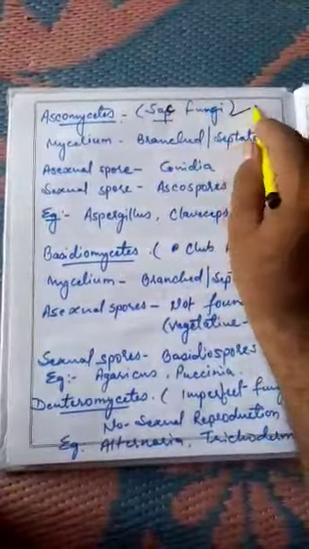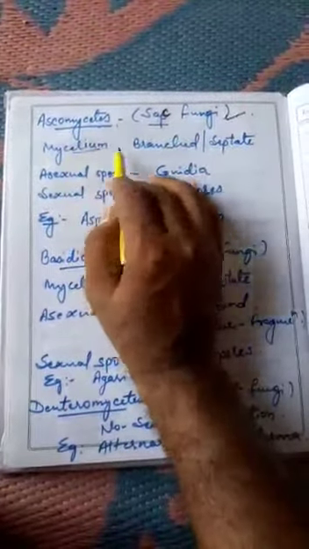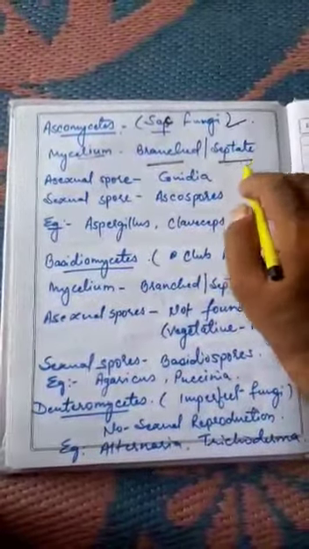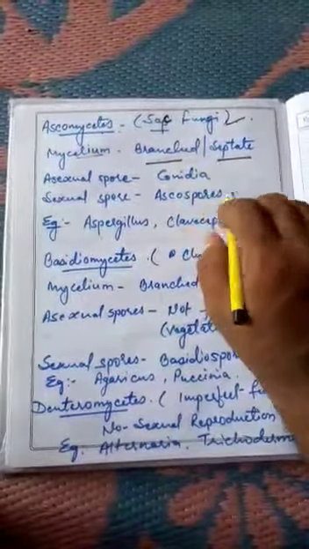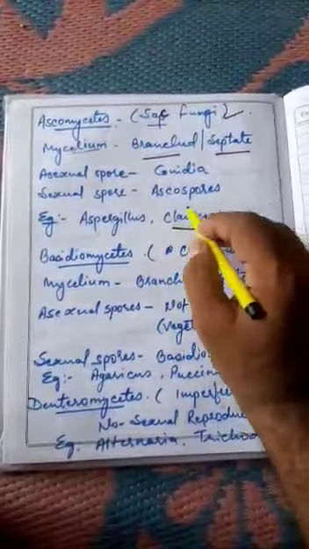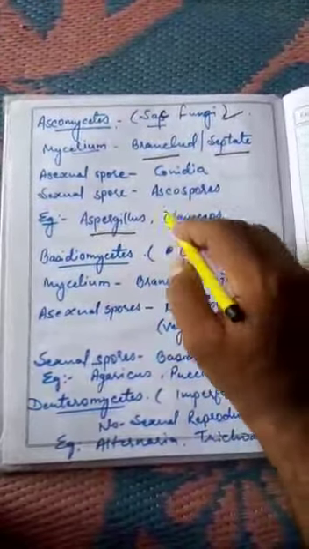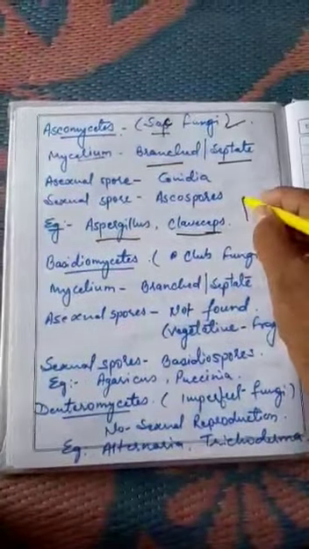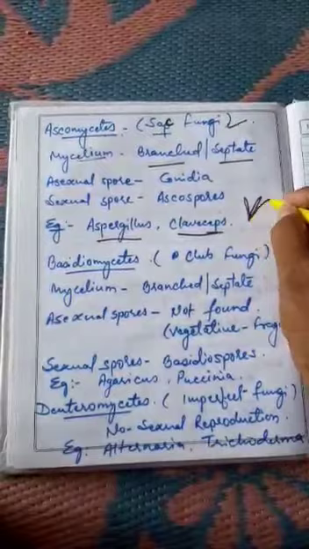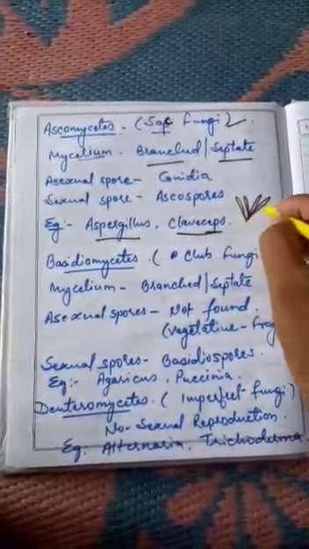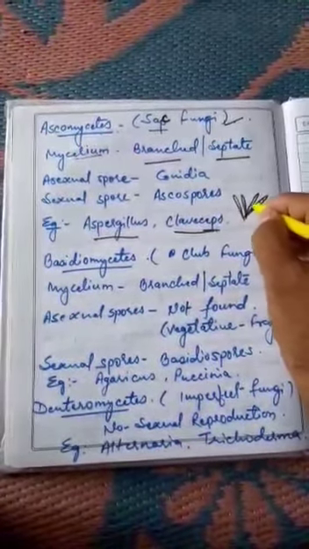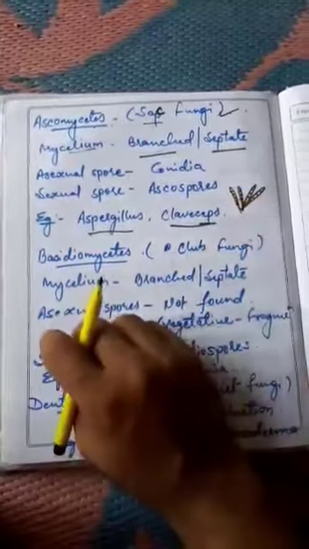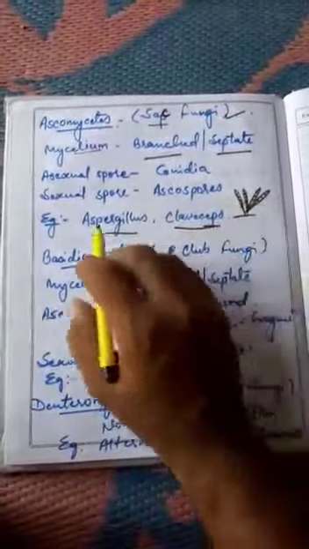Ascomycetes is also known as sac fungi. Its mycelium is branched and septate. This is the most important part of ascomycetes. Claviceps purpurea is the best example of this. Aspergillus and Claviceps purpurea are the two best examples of ascomycetes. They have branches, such as these, I am making branches, and in the branches they have septa also, like this. So these are ascomycetes.